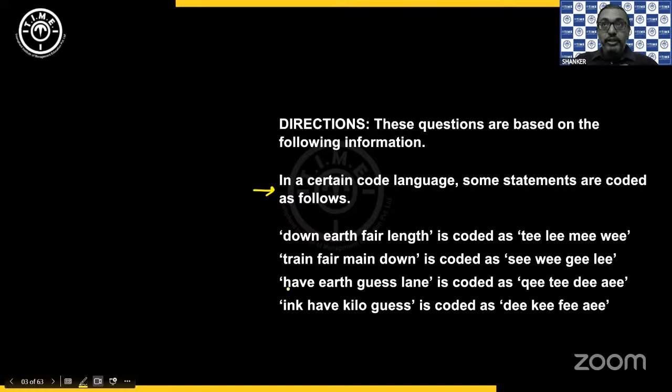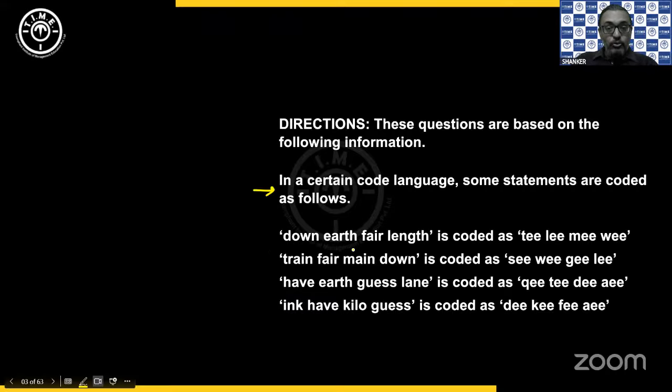When you have repeated words, you will also have repeated codes. So first we make a list of all the different words, and then we find the codes for them so that you can answer all the questions in this set in one shot. Otherwise, every time you have to come back to this slide, check it, go back, answer it, then again come back and check it. To and fro is not recommended.